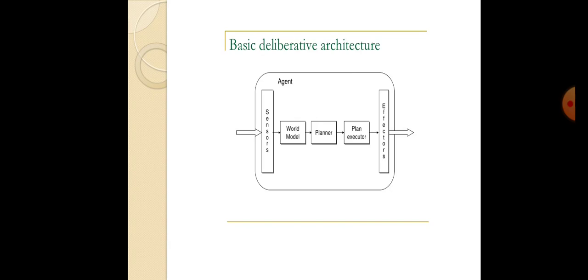Plans are long-term plans, which will be a sequence of actions needed to achieve the intentions given by the agent's beliefs. Here we have to achieve the goals. Desires are a subset of goals, and deterministic goal processing will be done. Beliefs may be unrealistic and inconsistent. Deliberation yields a subset of goals, and goals become an intention when an agent decides to commit to achieve them. So we are using a long-term planning system in the deliberative approach agent.